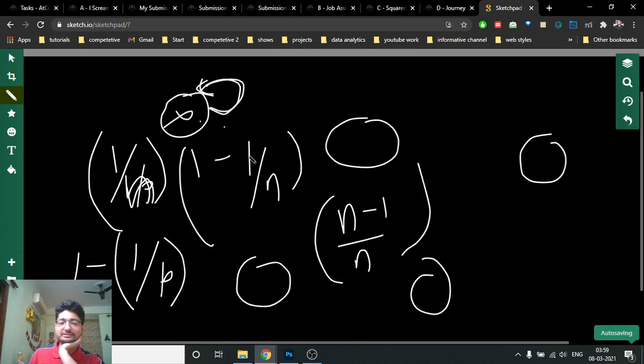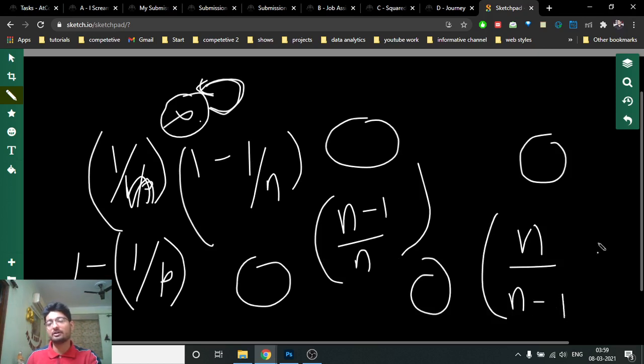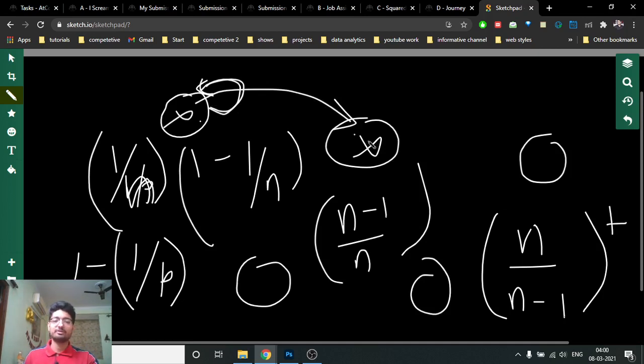Okay, so this is the first value, and if you want to find the expected value, it's n over n minus 1, because you just reverse it. Now you add it, because you want to keep on adding these values. Now if you go to this point again, maybe you go to this node. Now what are the rest of the nodes you are left with? n minus 2 nodes, because now you have to go to any node except these 2 nodes. So n minus 2 nodes are left.